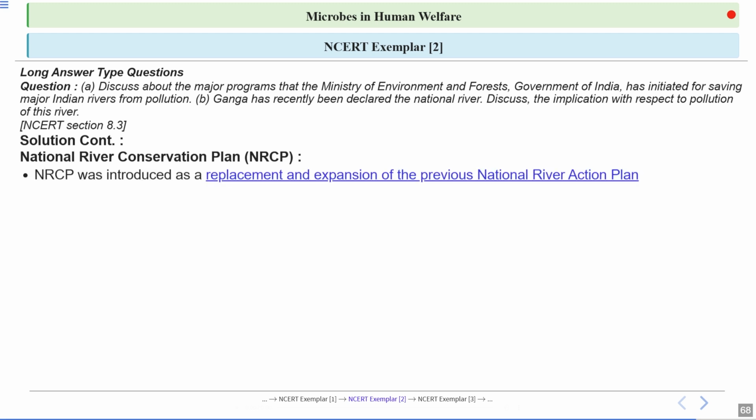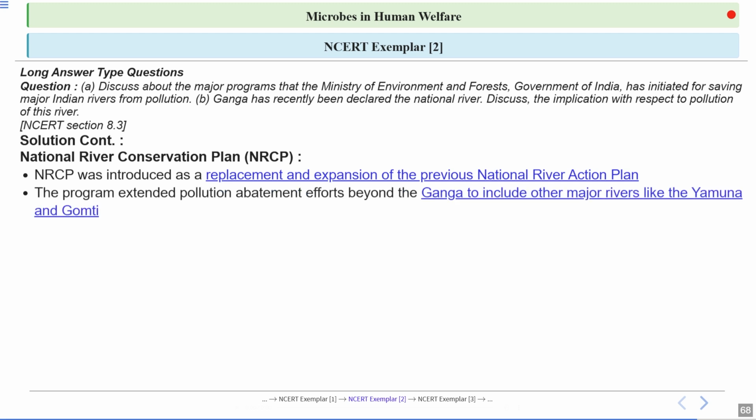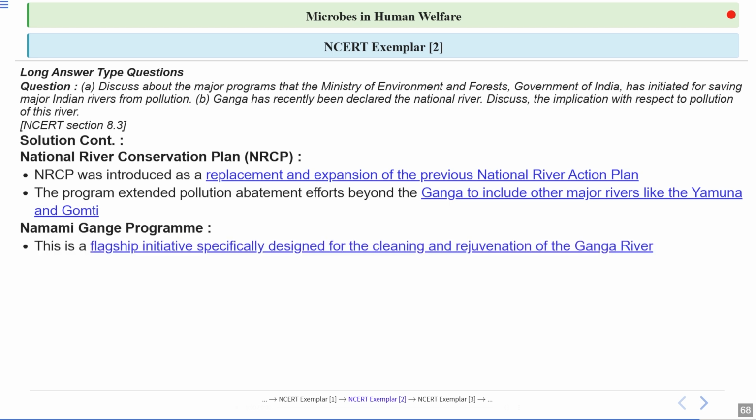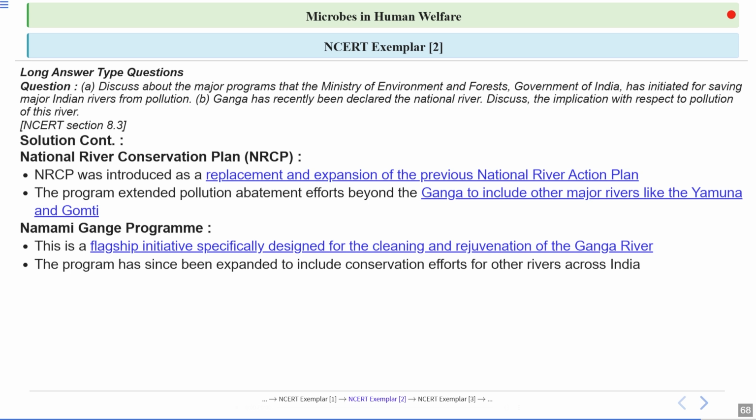Now NRCP was introduced as a replacement and expansion of the previous National River Action Plan. The program extended pollution abatement efforts beyond the Ganga to include other major rivers like Yamuna and Gomti as well. Then the Namami Gange program. This is a flagship initiative specifically designed for the cleaning and rejuvenating of the Ganga River. The program has since been expanded to include conservation efforts for other rivers across India.